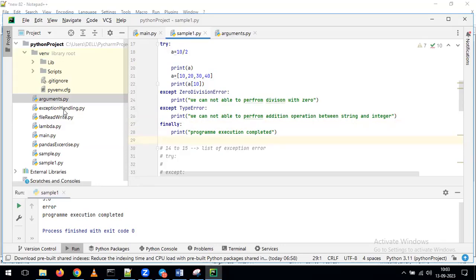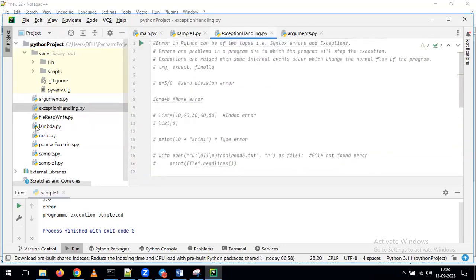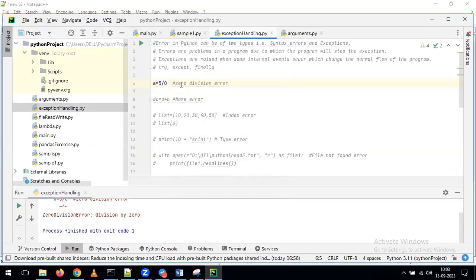Okay, if no questions, just observe. After completion of the class, I will share this file and the exception handling.py file. In this file, you can see all the examples, whatever we discussed one by one. Again, same thing: if you want to run this line, just uncomment this and run this. With this, you can understand the meaning of zero division error. In the same way, just comment this one, go to the second line, and see if I run this one.